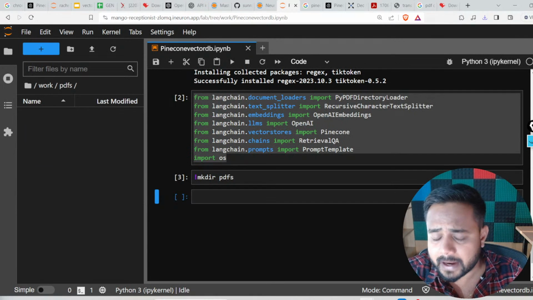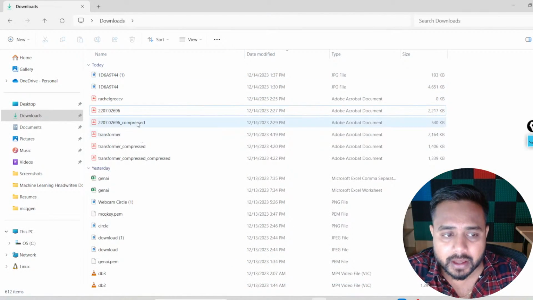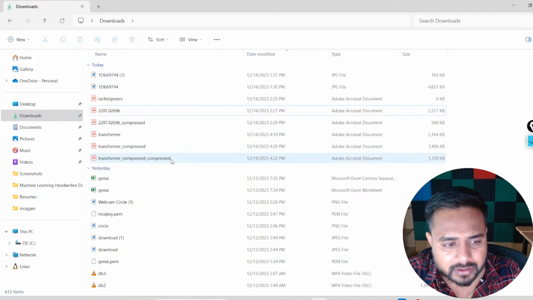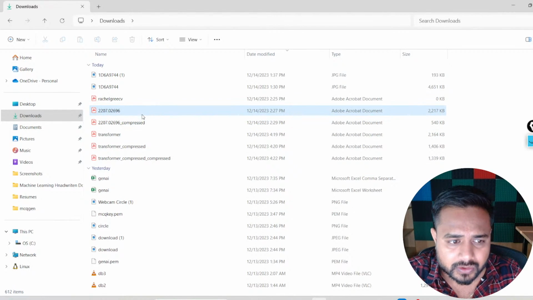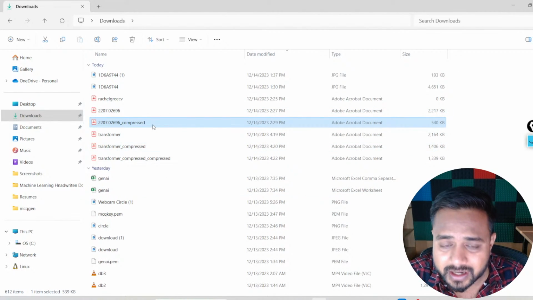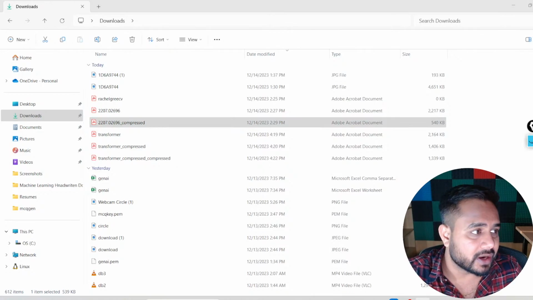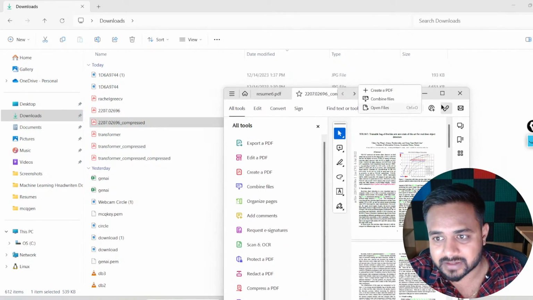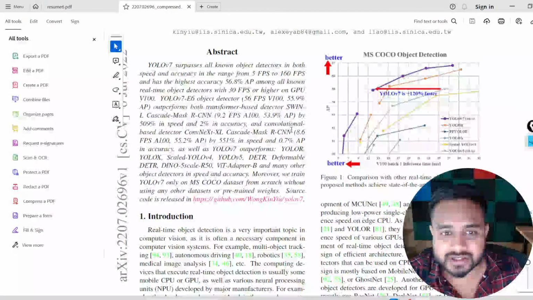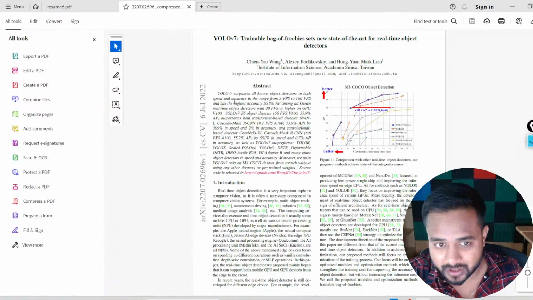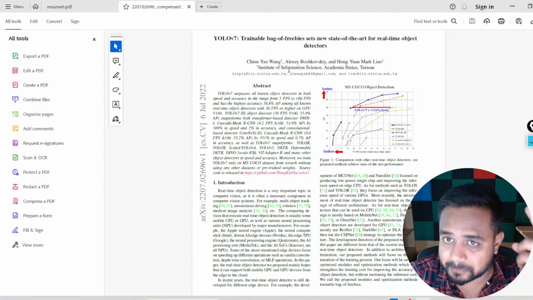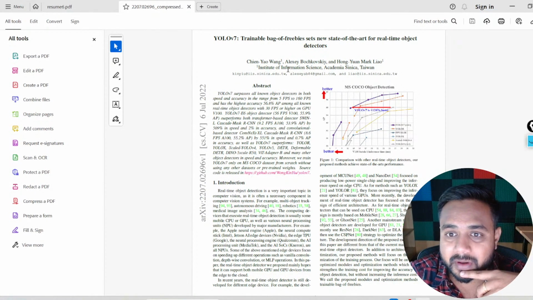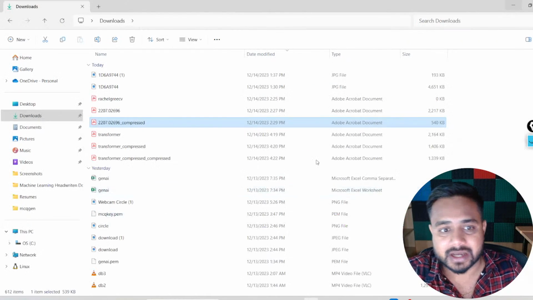No issue, no worry. See what I did actually. Let me show you my download section. Before the class itself, I was exploring and I downloaded a couple of PDFs. So this was the PDF actually. This is a YOLO research paper. Let me show you this particular PDF. This one. See, this is the YOLO research paper, YOLO V7. As of now, I was trying to show you the Attention Is All You Need paper, but it is not allowing because the size is a little huge.